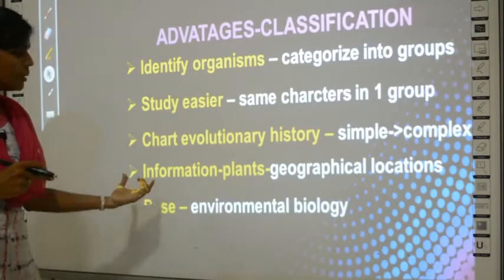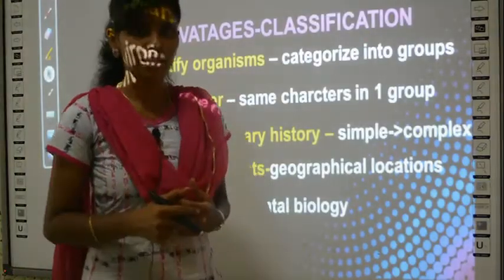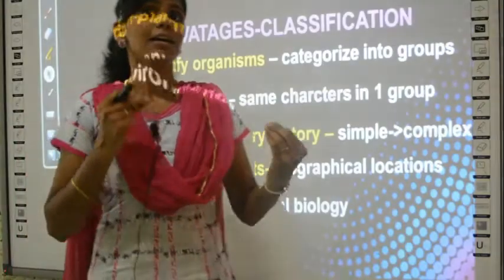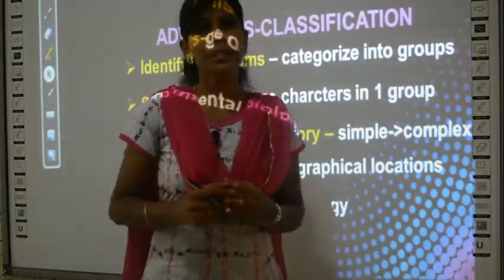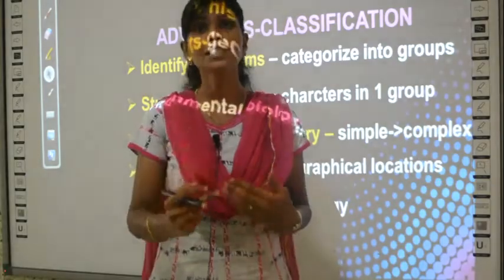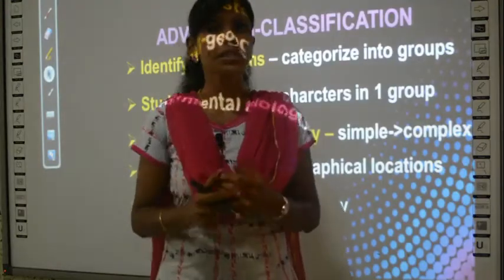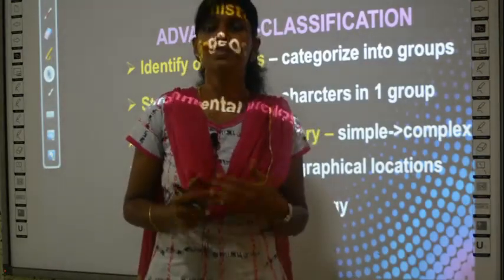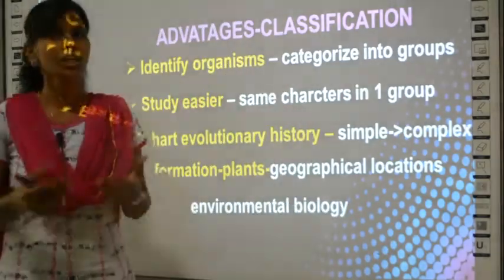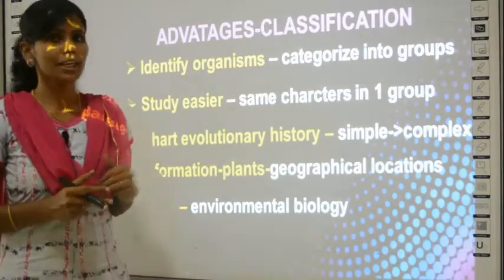And also, the base for classification gives you knowledge about environmental biology. So, plant properties are also related to the environment of the organism. What is environment? Environment means the place where the plant is located. So certain plants, if they are present, can produce nitrogen, which will supply nitrogen to the soil. So environmental biology is also dependent upon the properties of the plants.